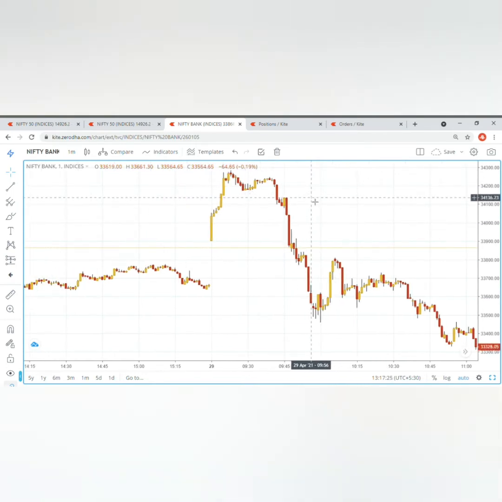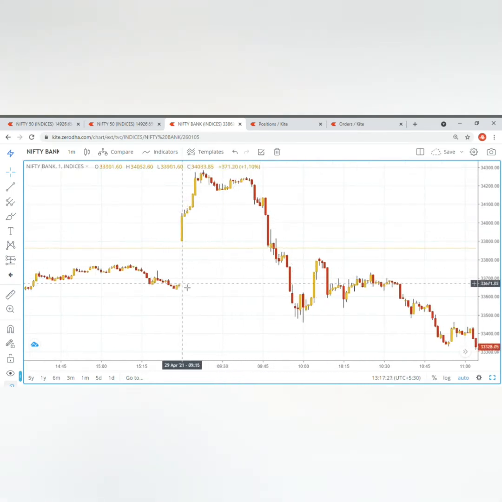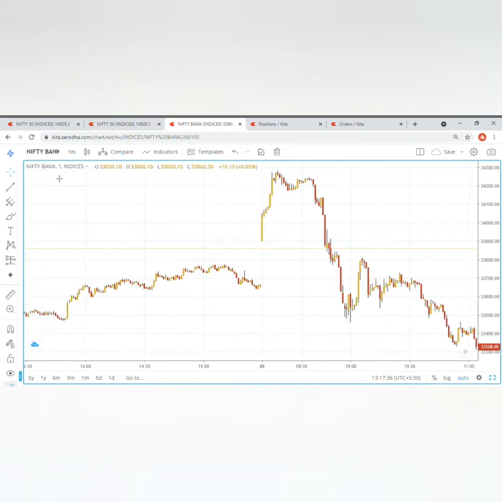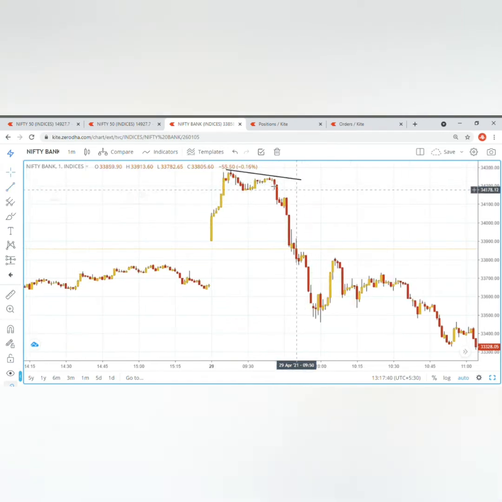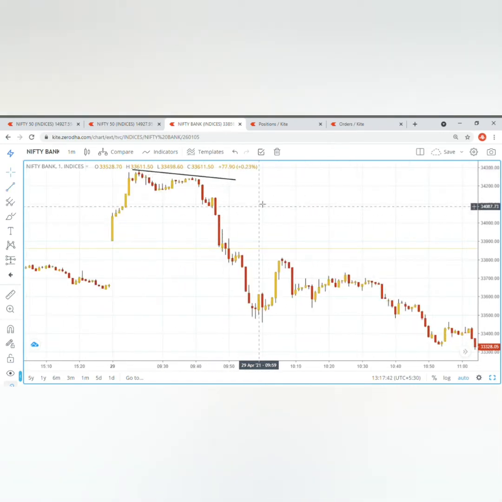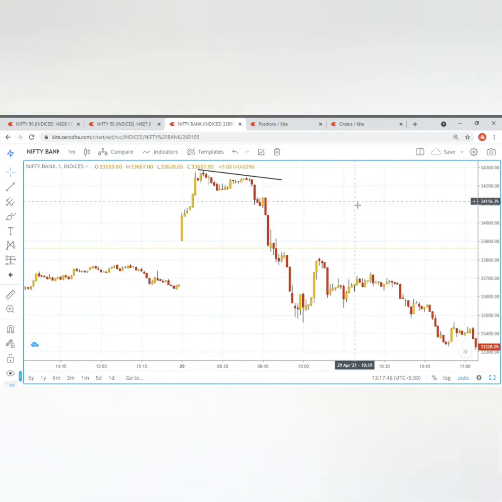So let's get started. As you can see, Bank Nifty opened gap up today, and after opening gap up, it started continuing its upward rally. The rally ended here when it halted for some time and formed this double top pattern which I have marked. This is a double top. As you all know, double top is a very strong reversal pattern and the market respects it quite a lot.